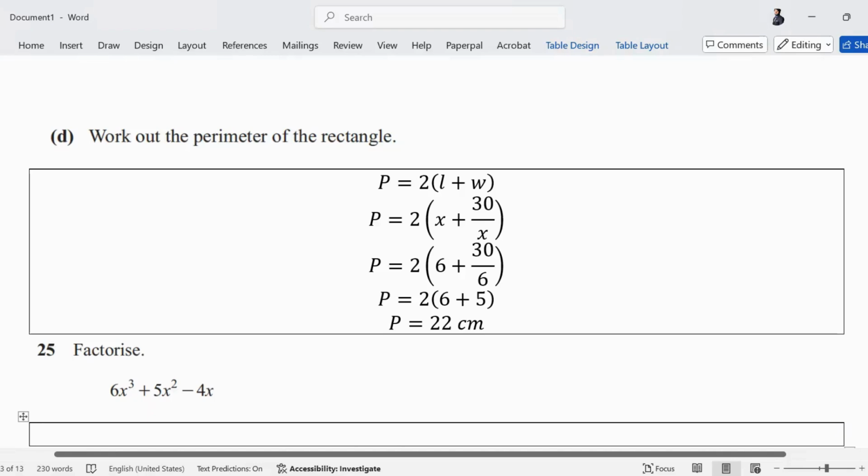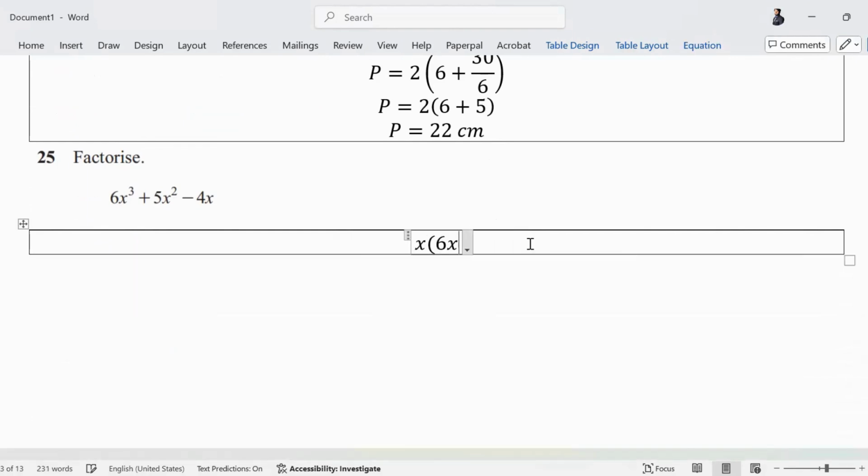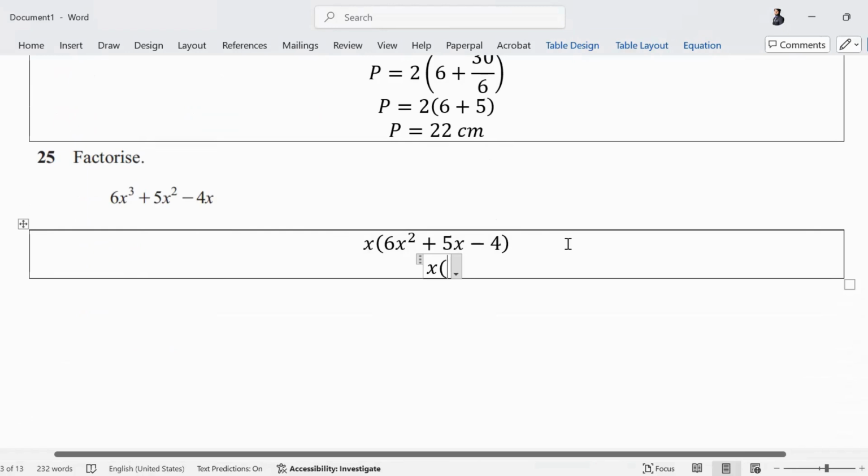Now this is a 3 term and it is a cubic expression. We need to factorize it. The first thing we can do is take x common, and we are left with 6x squared plus 5x minus 4. Now we can do the middle term breaking for this one. 6 fours are 24. So for 24, we can do 12 into 2, but that will not be making 5.